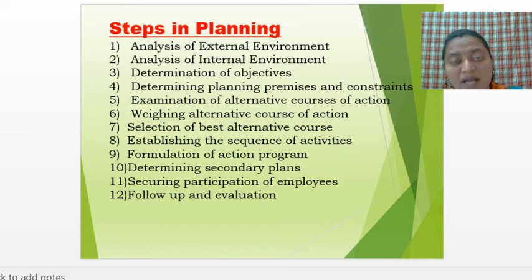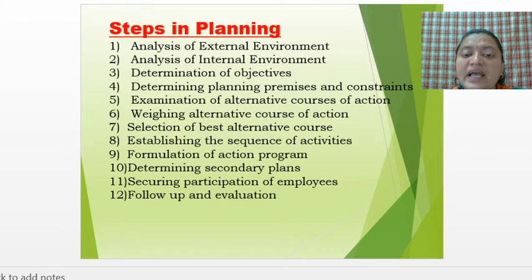Now suppose that after measuring all these three options, they find more good points in option C. So they will select option C, because they measured the alternatives based on good and bad points. Then selection of best alternative. Selection means what? After weighing or measuring, the alternative with more good points is the option they will select. That is selection of the best alternative course of action.